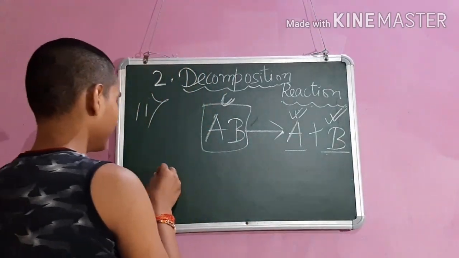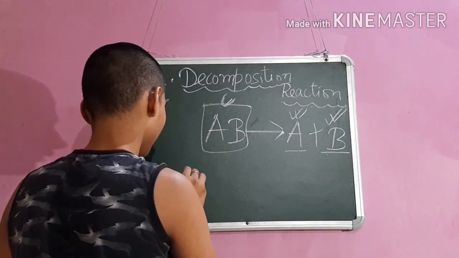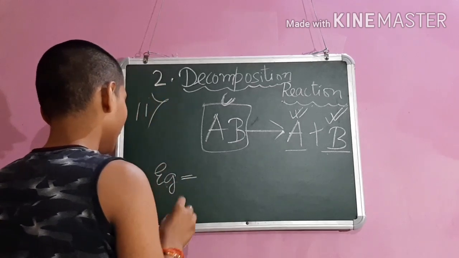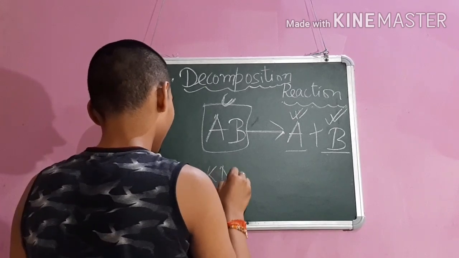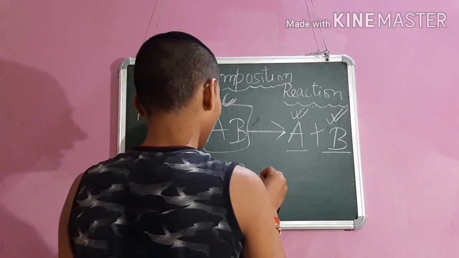Let's take an example. Let's take here potassium nitrate.